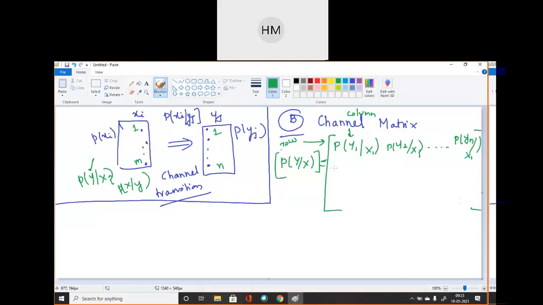For the first row. Second row, I will write again the y1 upon x2. This is my second row and first column. First column means y1 remains the same in the first column. Second column, y2 will remain the same. Okay, and in the last column, P of yn upon x2. Clear? Then, in continuation with this